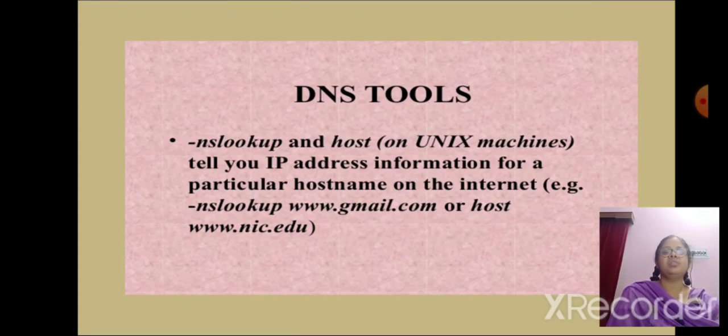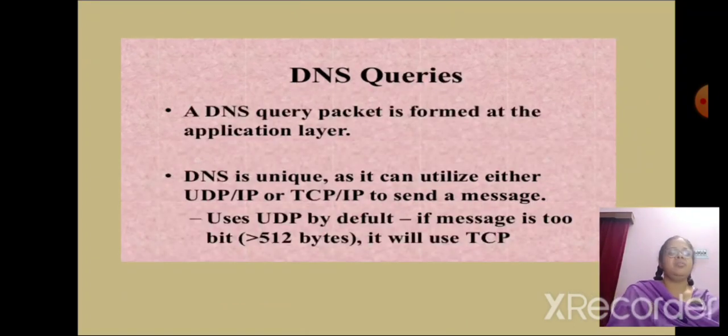The second DNS tool is NSLookup, and host on Unix machines. It tells about the IP address information for a particular host name on the internet. Example, NSLookup or host. Now we come to DNS queries.